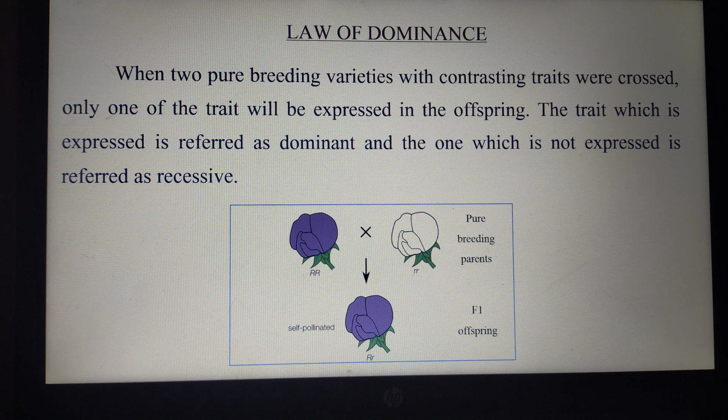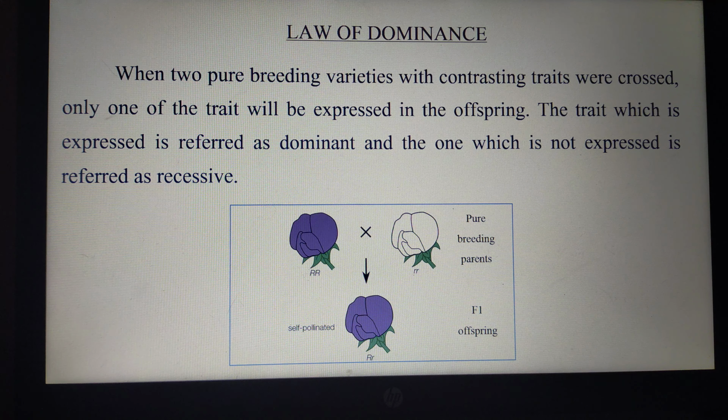A very simple law. We know Mendel performed the monohybrid cross. In that cross, he crossed the tall plant with the dwarf plant, and the F1 offspring he got is a tall plant. Only one character is expressed.